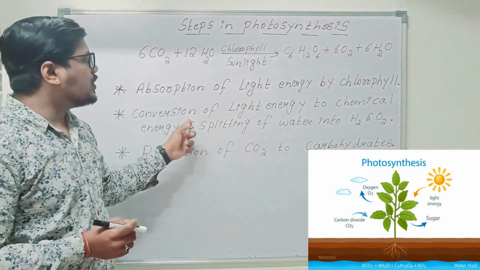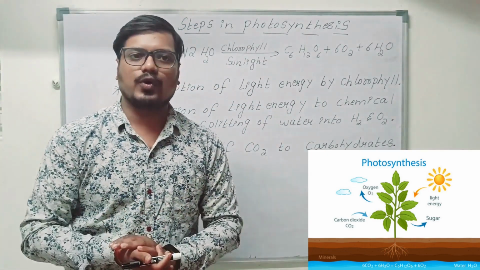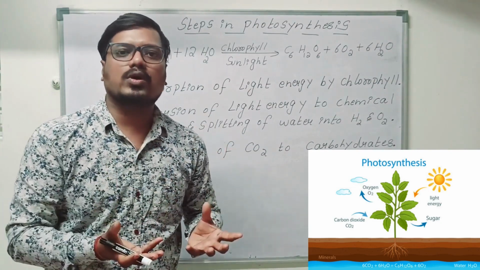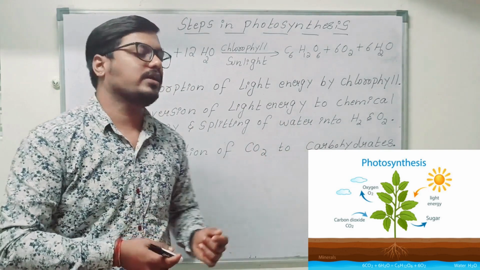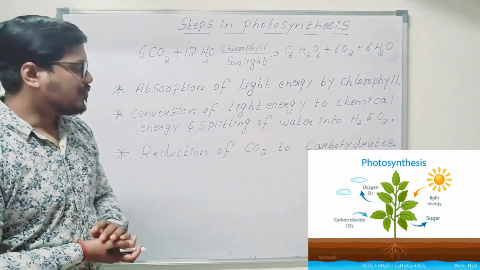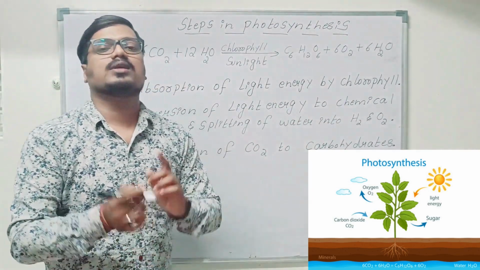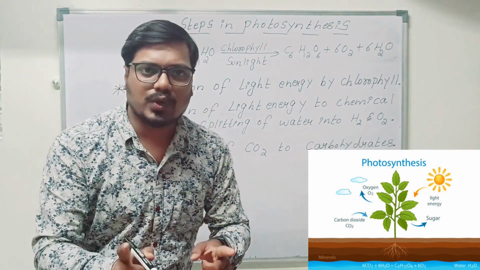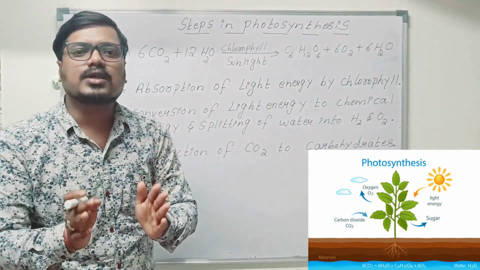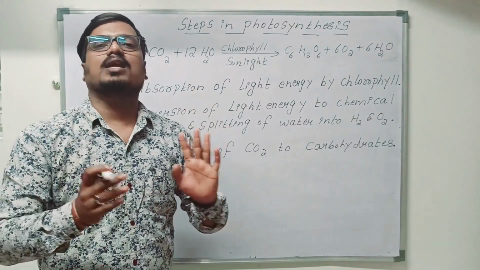Second step, conversion of light energy into chemical energy. Then only will we get the food. When they are converting into chemical energy, what do water molecules consist of? Hydrogen and oxygen. That gets split up separately into hydrogen and oxygen. Finally, the third one, reduction of carbon dioxide to carbohydrates. If carbon dioxide gets reduced only then you are going to get the food item, that is carbohydrates. This is how you need to learn step by step in the exam without memorizing any equations.